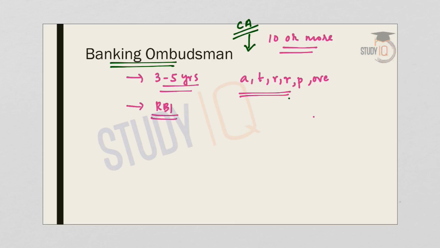Now regarding banking ombudsman, who is a banking ombudsman? So it's a quasi-judicial body. And this quasi-judicial body is created to resolve the customer complaints against the banks relating to certain services provided by the banks. So Ombudsman is a senior official who has been appointed by the Reserve Bank of India in order to address the grievances and complaints from the customers.